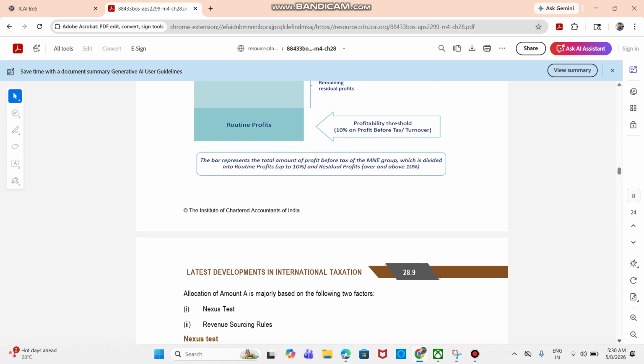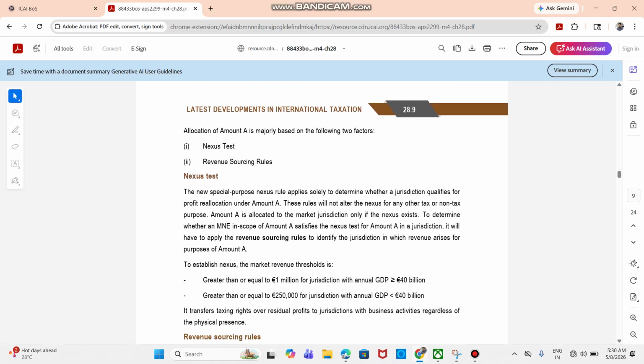Moving on to the next. The allocation of Amount A is done based on two factors, namely the nexus test and revenue sourcing rules. So what is meant by nexus test? Nexus test is a new special purpose nexus rule. It applies solely to determine whether a jurisdiction qualifies for profit reallocation under Amount A. So these rules will not alter the nexus for any other tax.